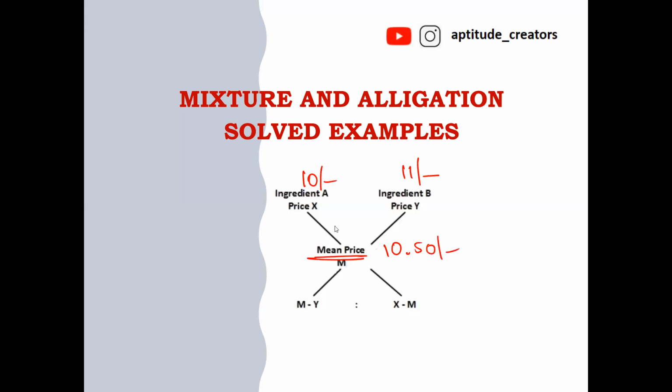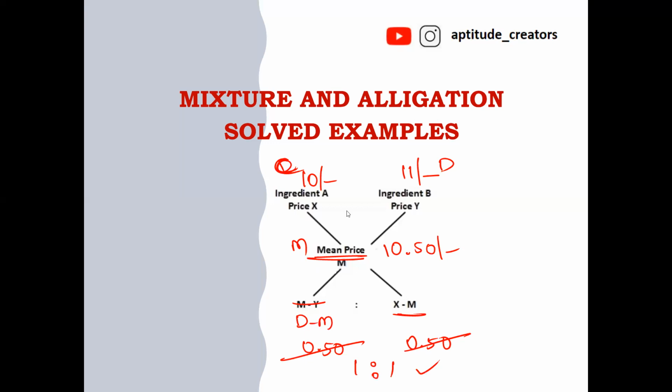We can say mean value is not like 10 plus 11 divided by 2. This is the cheaper one, this is the dearer one, and this is the mean value. Now to calculate this we have to calculate d minus m, that is 11 minus 10.50. It is giving the result as 0.50. Now to get this value, we have to subtract 10.50 minus 10. It is giving the result as 0.50. Now in what ratio am I mixing? 1:1 ratio I am mixing.